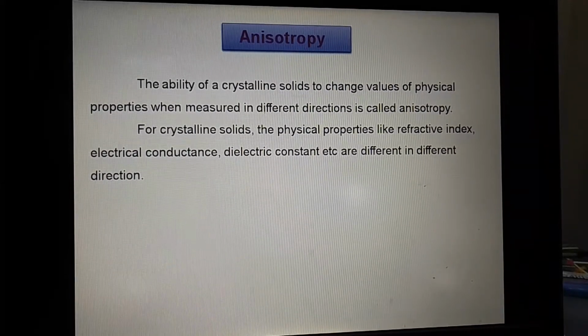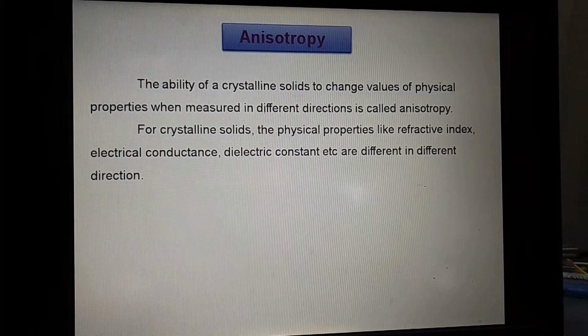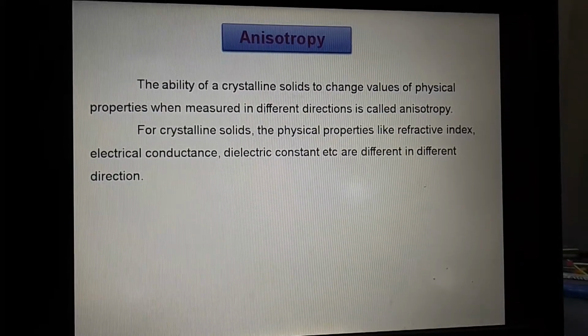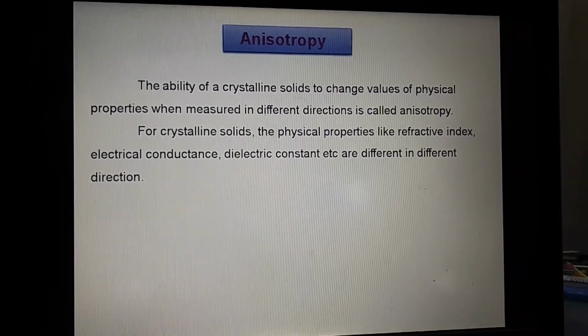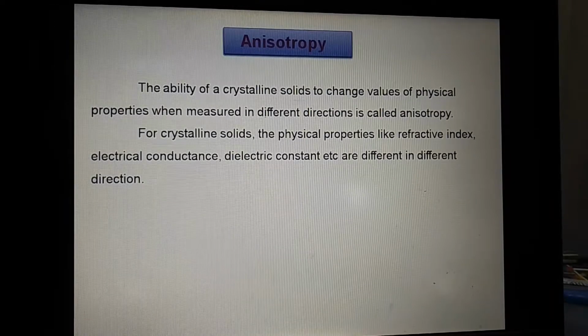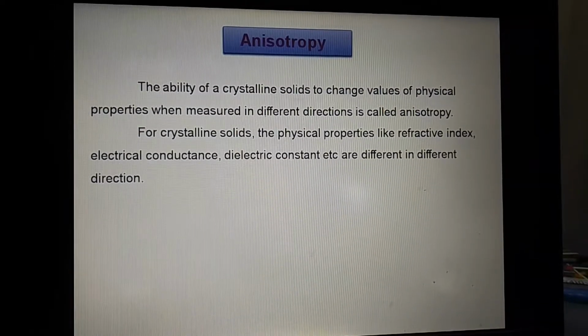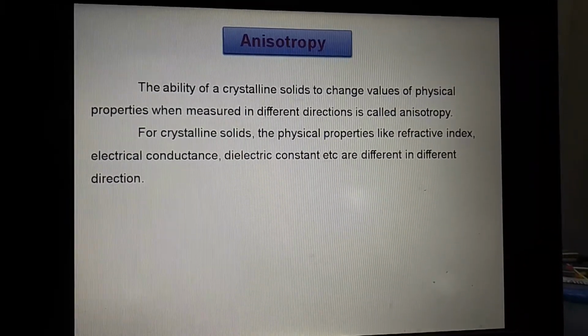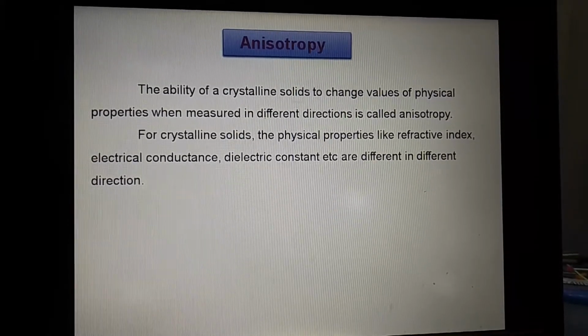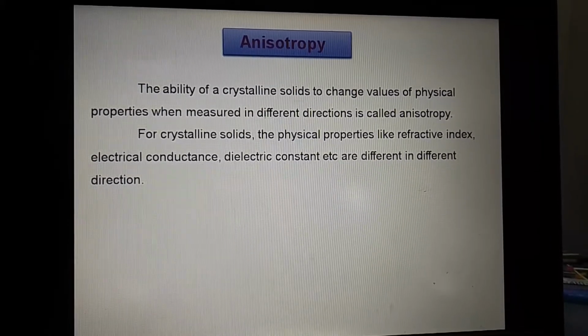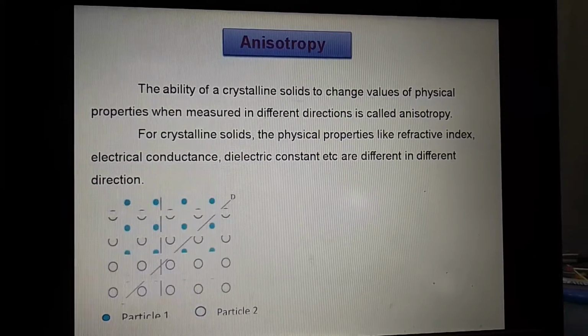Now which physical properties will change? It includes refractive index, electrical conductance and dielectric constant. Meaning if we measure these physical quantities in a solid in different directions, it will show different properties, which is called anisotropy. This we will explain properly with the help of a diagram.